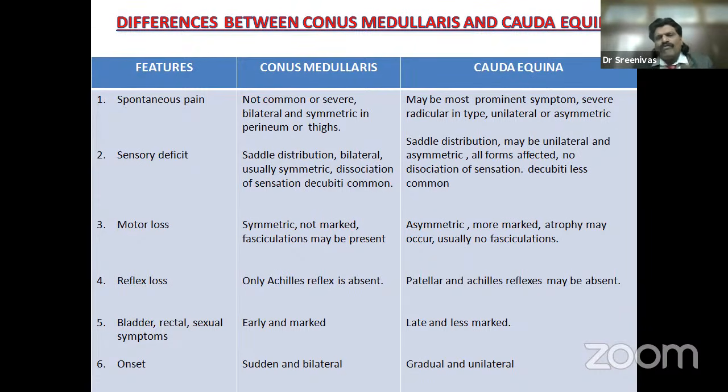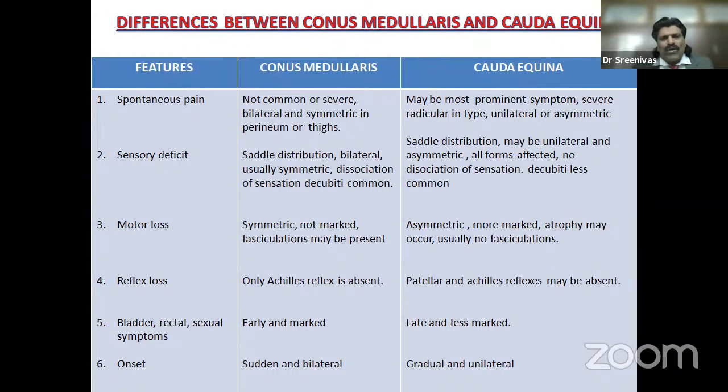this is the question which will be expected of you when you present a case of paraplegia. What are all the differences between conus medullaris and cauda equina? Starting with spontaneous pain: conus medullaris is the spinal cord and cauda equina is the root. When the spinal cord is affected, the pain is not common or severe, bilateral and symmetrical in the perineum and thighs, as S3, S4, S5 get affected. It's the tip of the spinal cord. Whereas when the roots get affected, the pain will be maximum, maybe the most prominent symptom, severe radicular in type, unilateral or asymmetric.